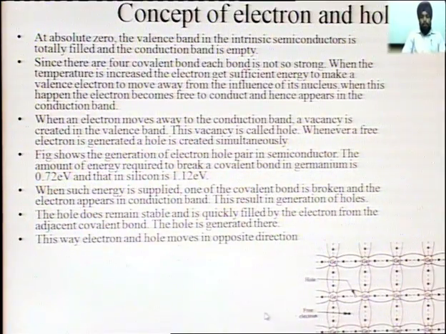Next is the concept of electrons and holes. At absolute zero, the valence band in the intrinsic semiconductor is totally filled and the conduction band is empty. Whenever a covalent bond breaks, 1 electron becomes free for conduction, and the vacancy from where the electron got free is called a hole. This electron jumped out after breaking this covalent bond, and the vacancy left behind is known as a hole.